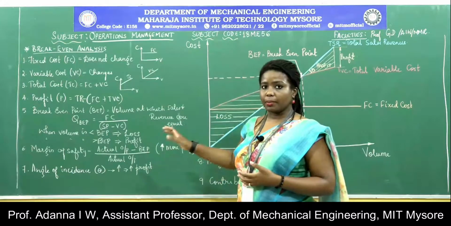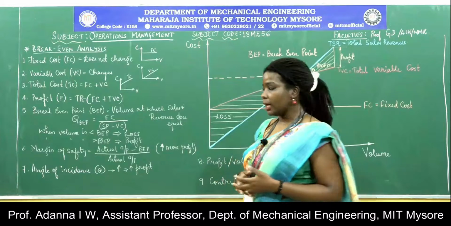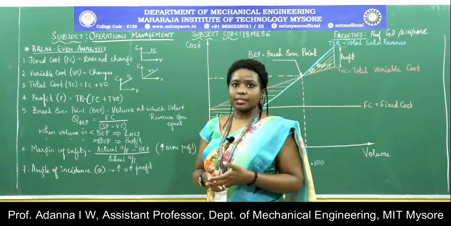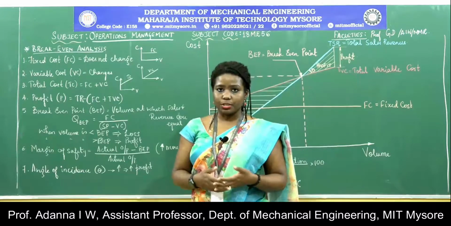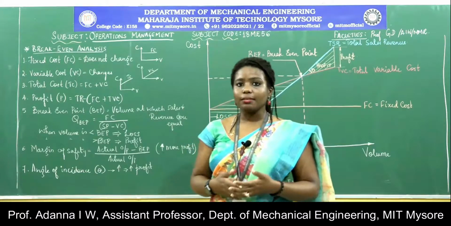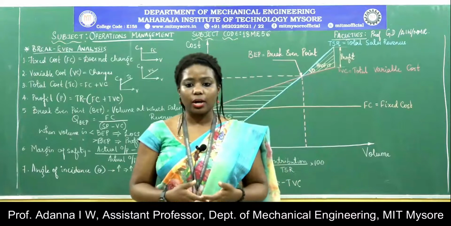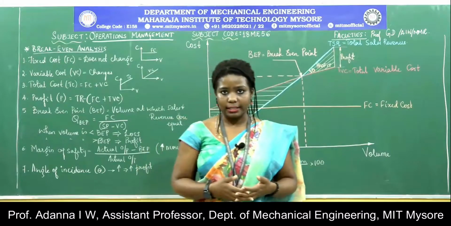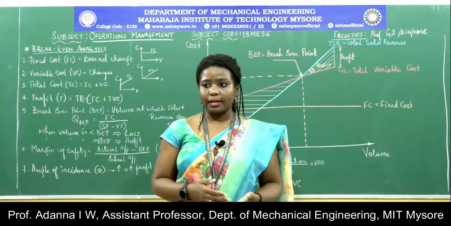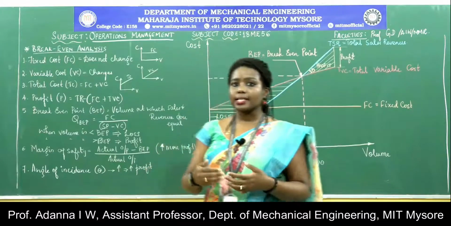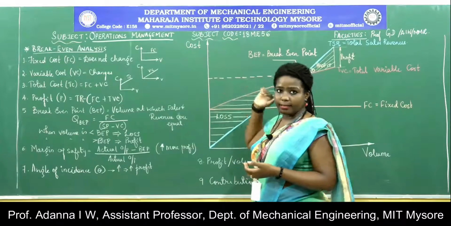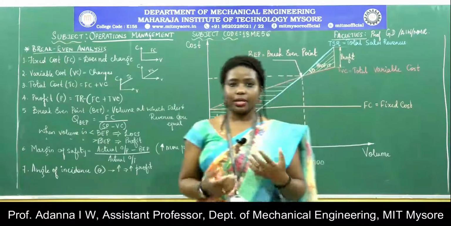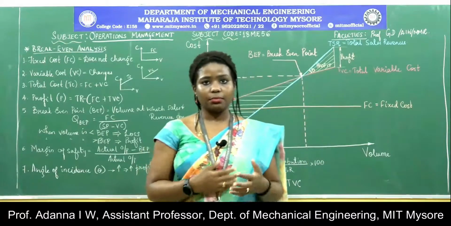Now, the limitations of using break-even analysis, what are they? As we said before we began, there were assumptions that all the costs are known to us, there is nothing that we do not know, and that all the products that we are producing are going to be sold. All of these are assumptions. They are not true or practical in nature. So in the practical situation, these graphs will change. None of these lines will be linear straight lines. There will be certain variations that will be observed.